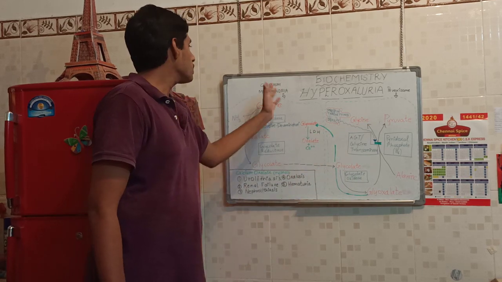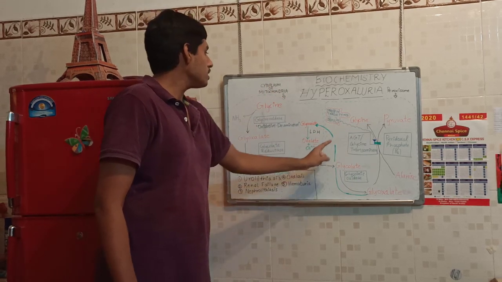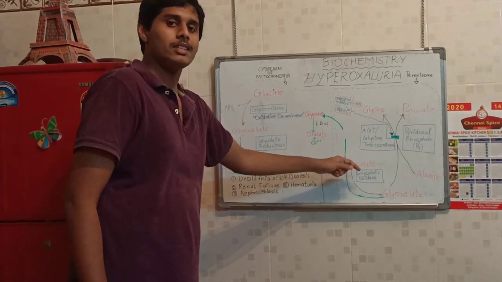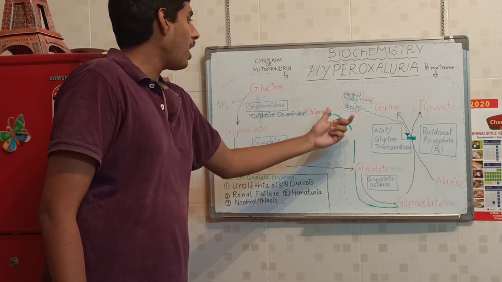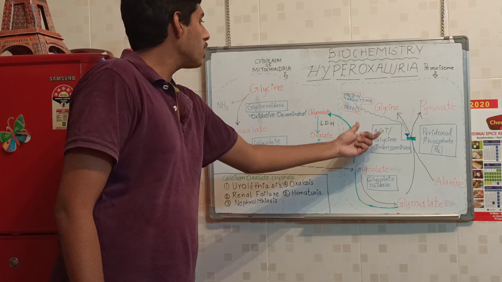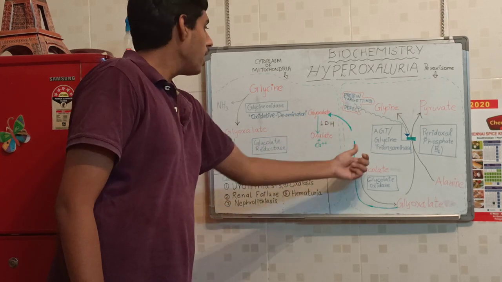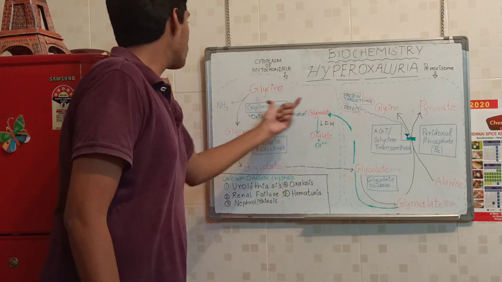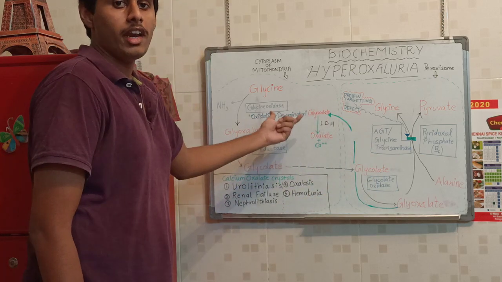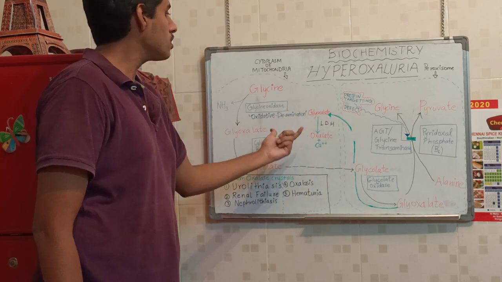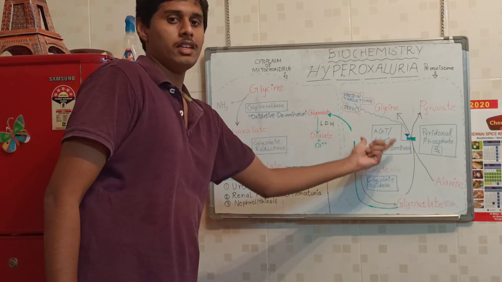But in the case of primary hyperoxaluria, this AGT, alanine glycine transaminase, undergoes this phenomenon, protein targeting defect, where this enzyme is produced in the mitochondria, where it is not useful because it's necessary here.